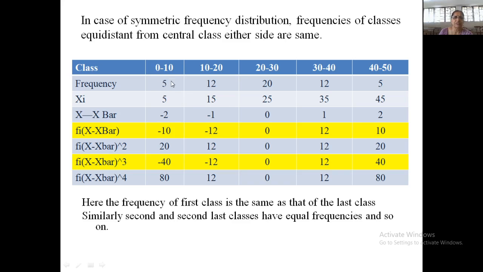Similarly, the first and second last classes have the same class frequency. So here we have 12 here and 12 here. So this is second and this is last but one. So these frequencies are also same. So when this happens, the distribution is symmetric.